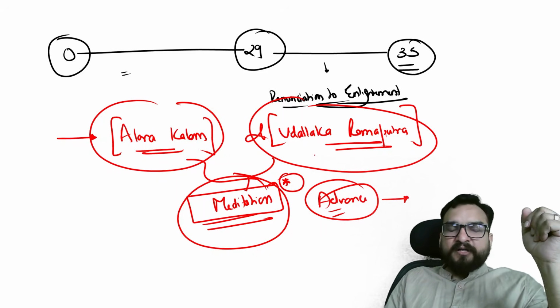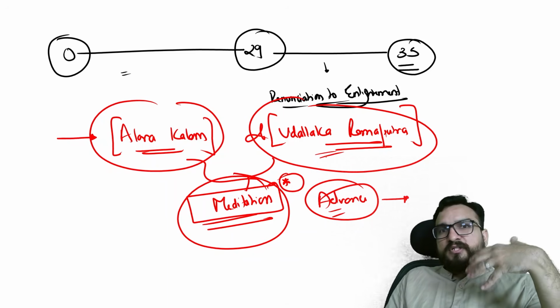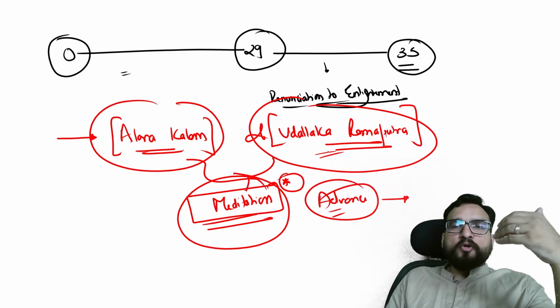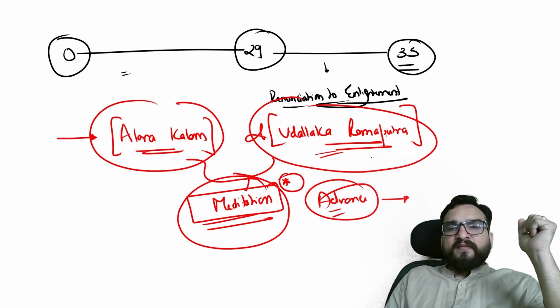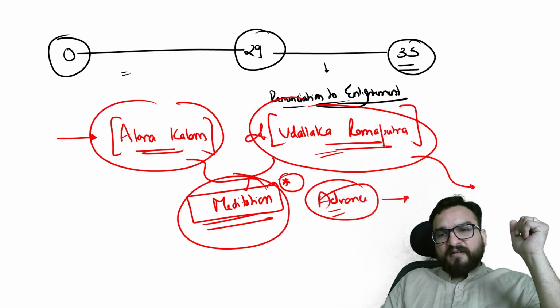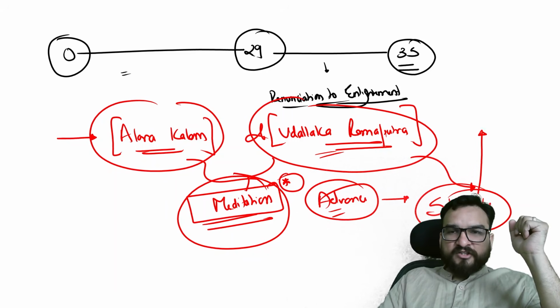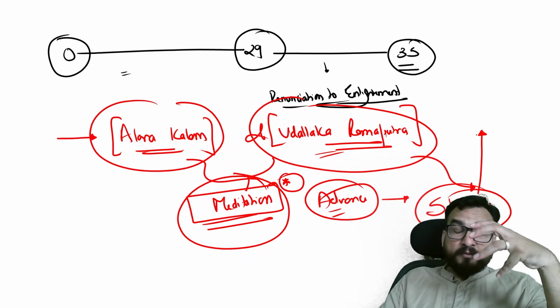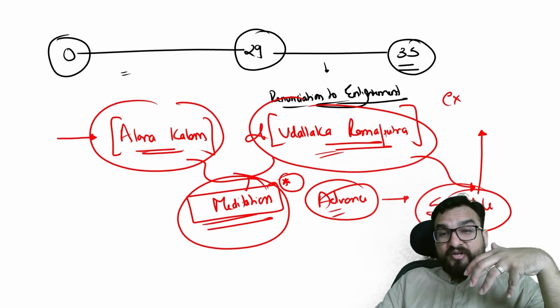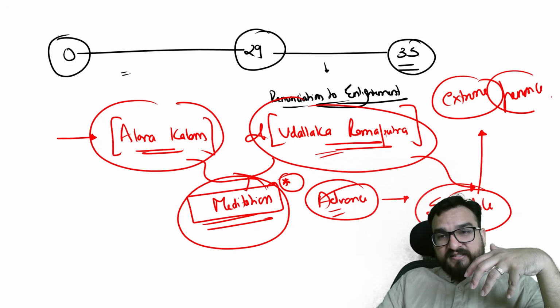So then Alara Kalama and Udalaka Ramaputra said that we know this much only, now you have to travel upon your own path. After going ahead, he met a group of five people, guys. These five people were practicing extreme meditative practices; they were doing extreme penance, right?